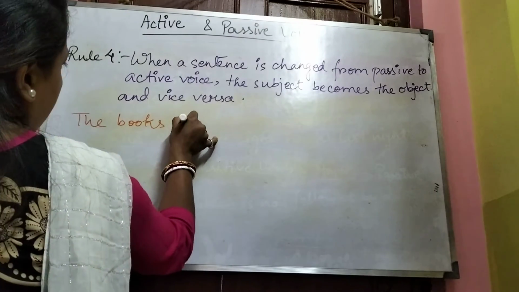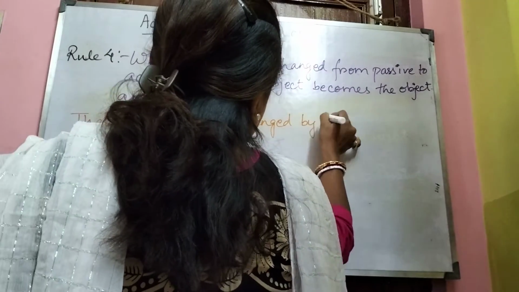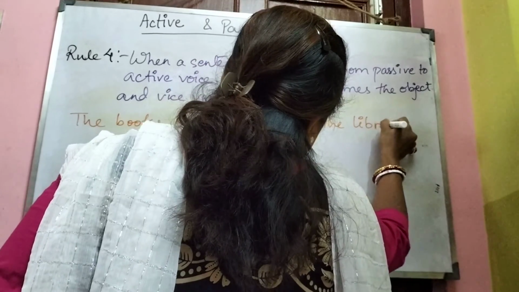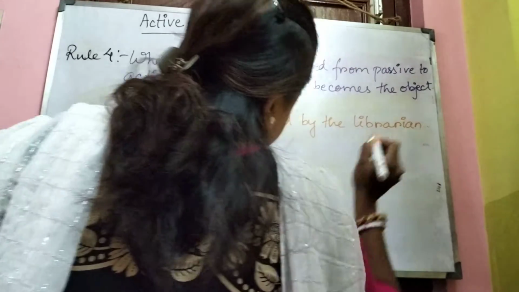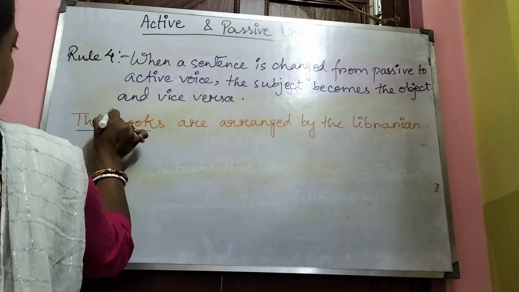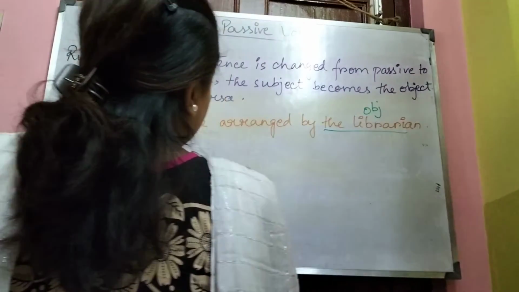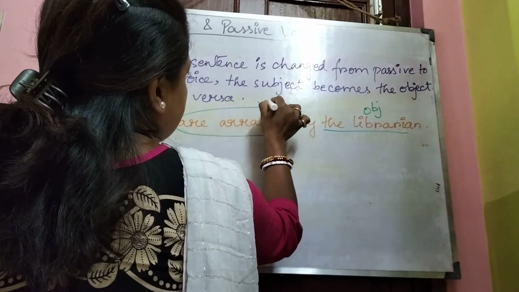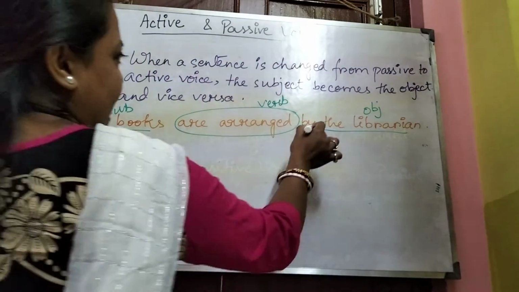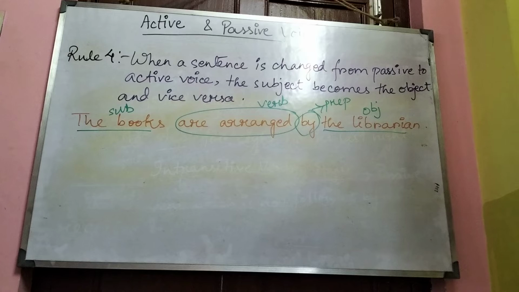The books are arranged by the librarian. Now what do we see here? The books is the subject, the librarian is the object, and are arranged is the verb, and by is a preposition. So the sentence is in passive voice here.